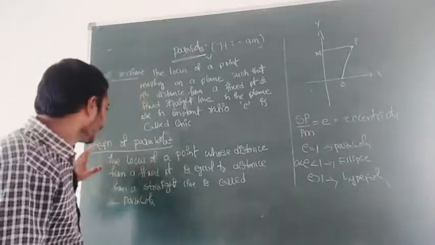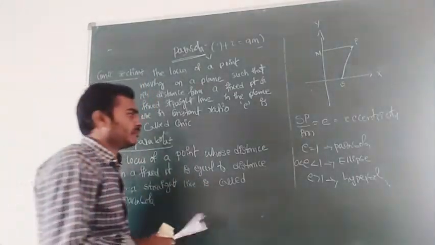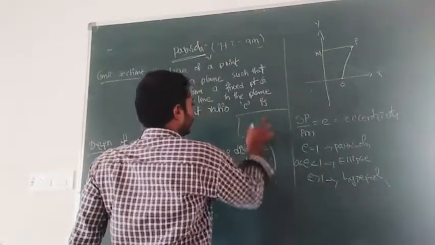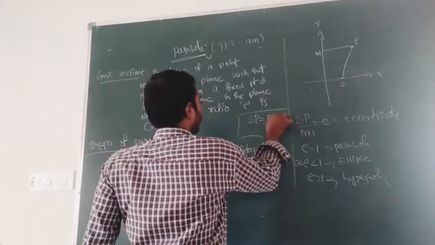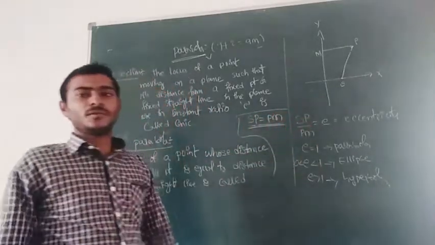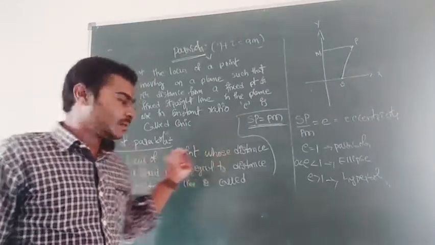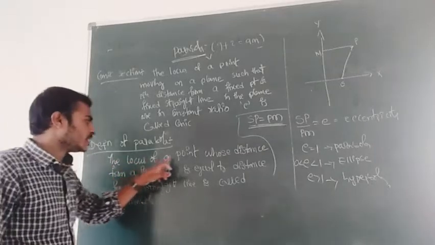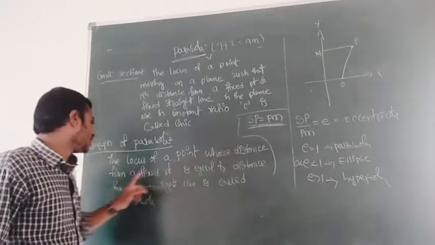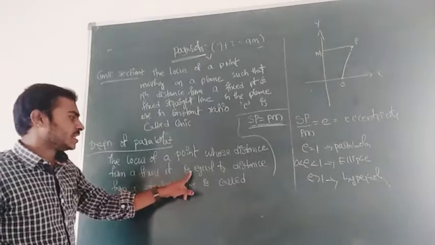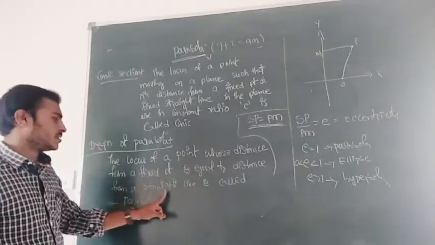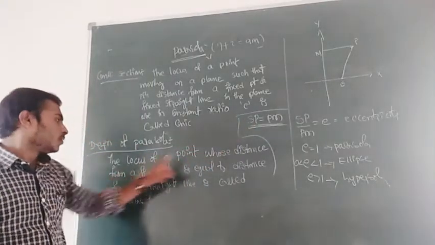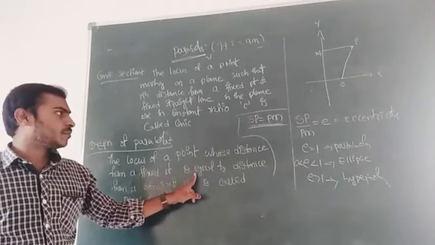Now, coming to the definition, what is the definition? If E is equal to 1, from this definition we get SP equal to PM. The definition of parabola is the locus of a point whose distance from a fixed point is equal to its distance from a fixed straight line.